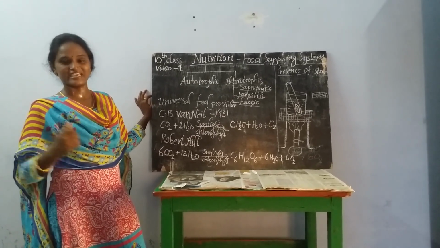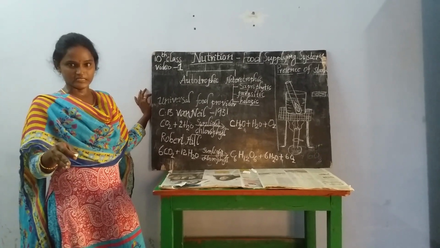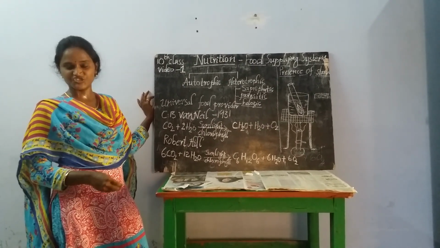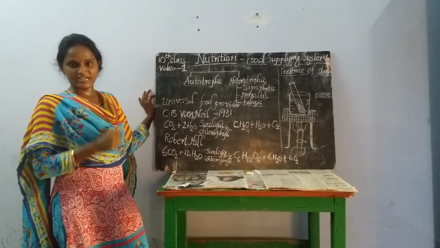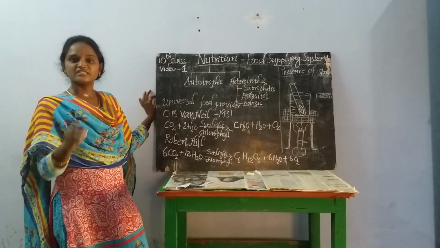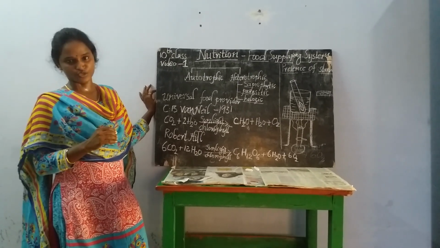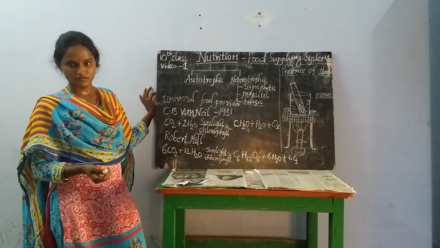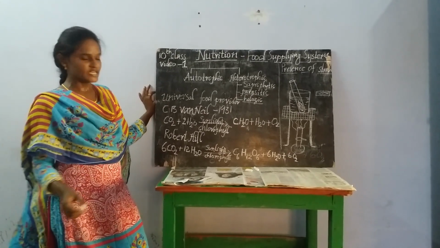From the dead and decaying matters. Dead and decaying means the matter which has already died, like a dead plant or a dead animal. They just depend on such kind of dead and debris matters, and they suck the food from dead materials. That's why these kinds of organisms are called saprophytes, and this mode of nutrition is called saprophytic mode of nutrition. The best examples for these saprophytes are molds and mushrooms. Different kinds of microorganisms and fungi are also examples of saprophytes.